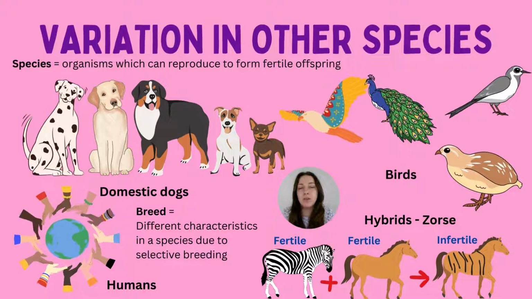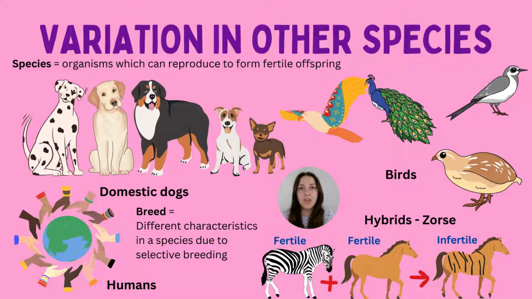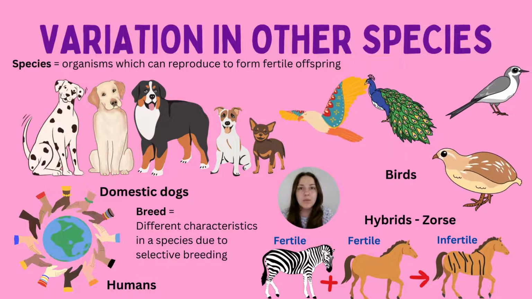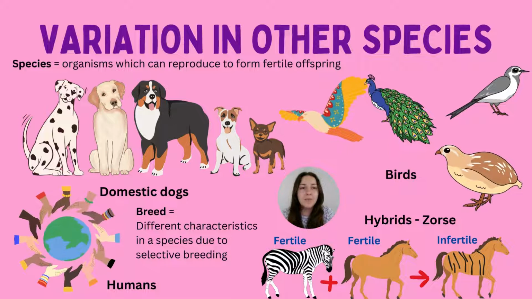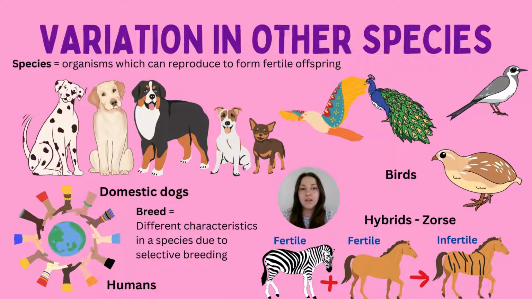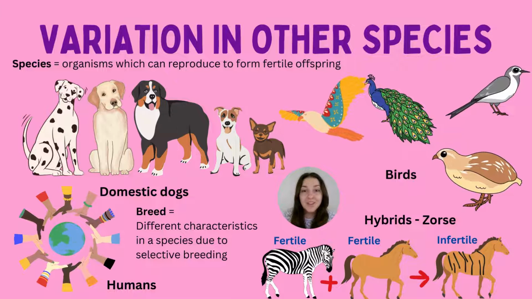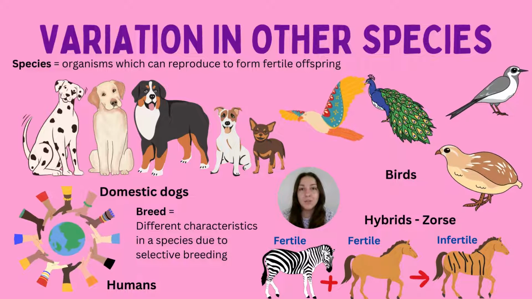And that's why, for example, humans have been able to migrate across different climates in the world. And it's the same with other species. Birds are a fantastic example. They are able to fly around the world to different climates, and we have such a wide variety of birds. If you look at things like a peacock to a sparrow to a kiwi to a pigeon, even, they're so vastly different. Their variation is wild.